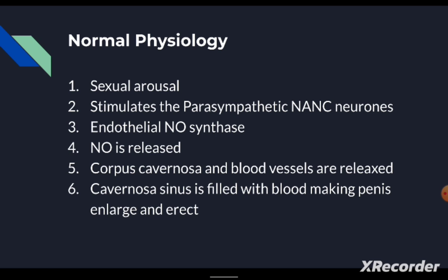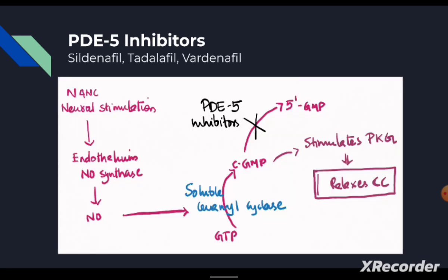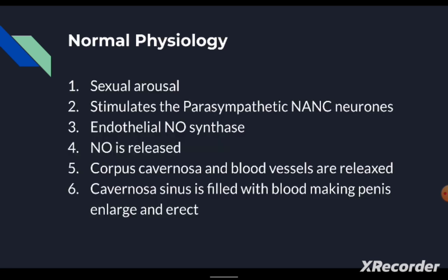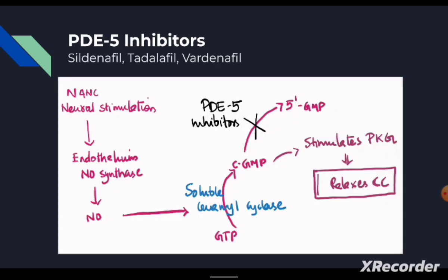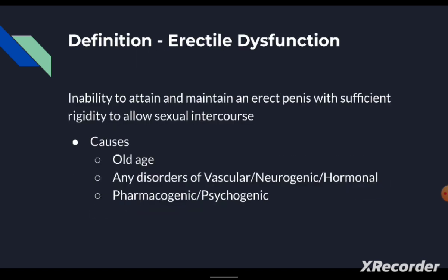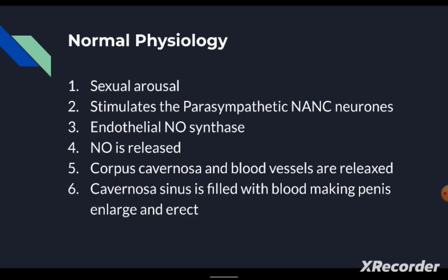This nitric oxide causes the relaxation of the corpus cavernosa and the vasodilation of the blood vessels surrounding the corpus cavernosa, which brings more blood to fill the sinuses in the corpus cavernosa. So I think that's enough for the introduction part. Definition and normal physiology will cover the introduction part.